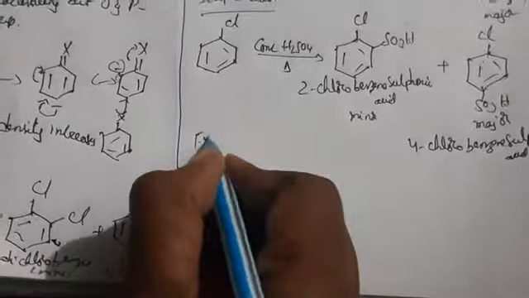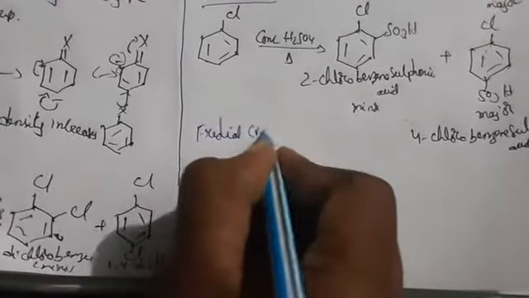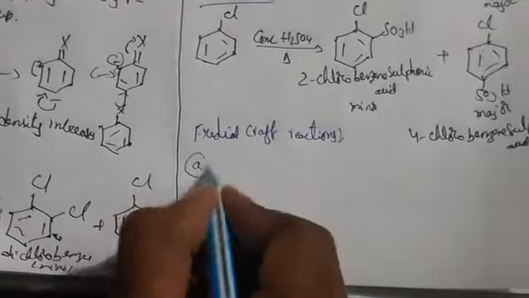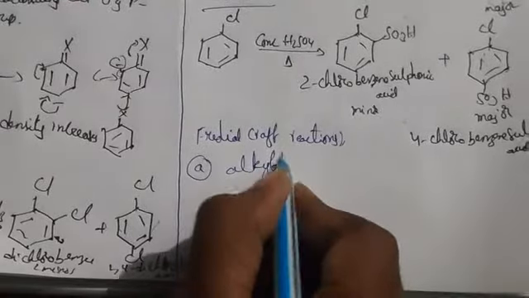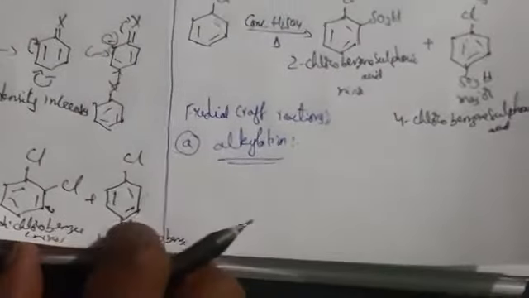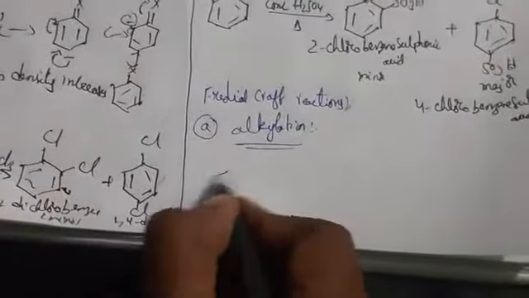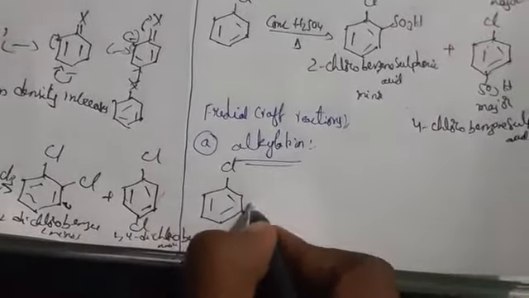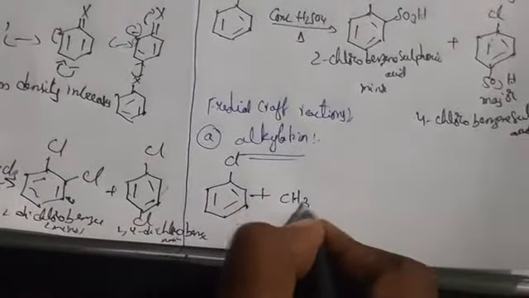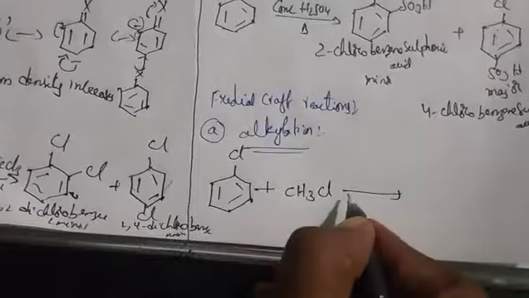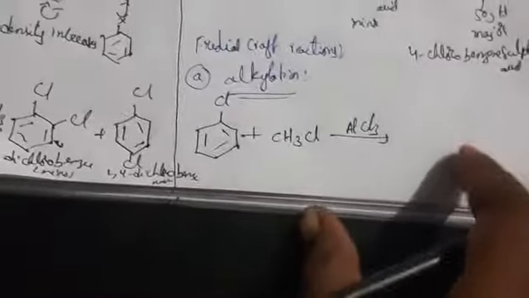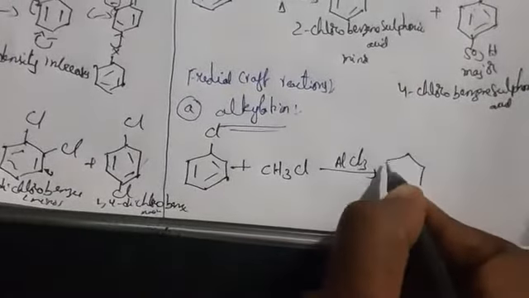Okay, so in the same way we can take here Friedel-Crafts reactions. So in Friedel-Crafts reactions we are having two types. First one is alkylation, another one is acylation. Okay, so alkylation. So coming to here also, alkylation means what here? If you are going to take chlorobenzene, Cl, here we are taking alkyl halide in the presence of Lewis acids.